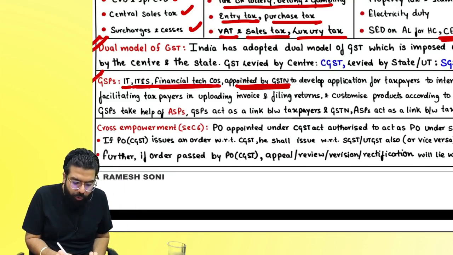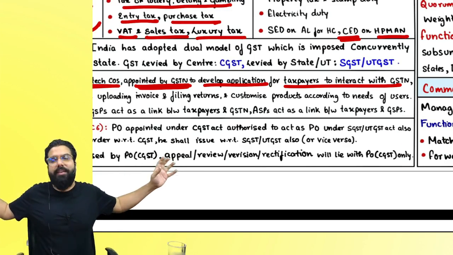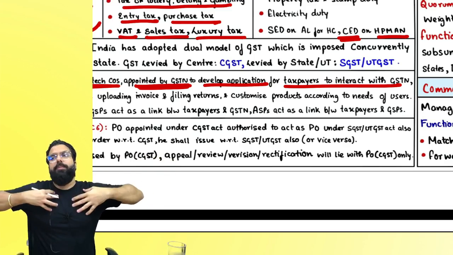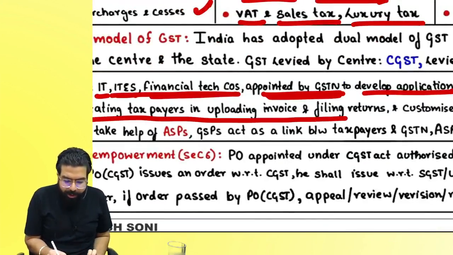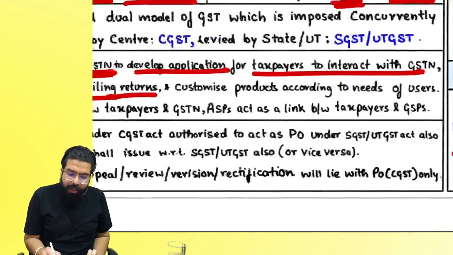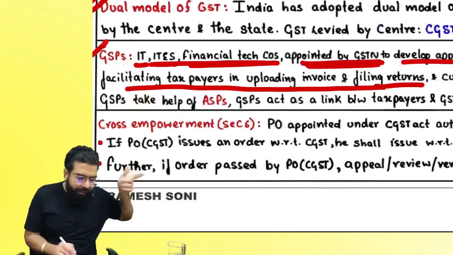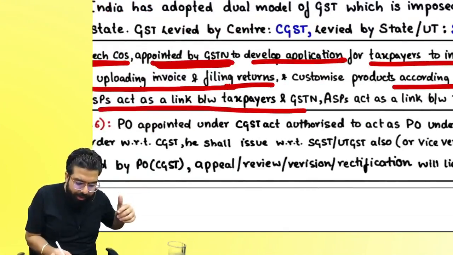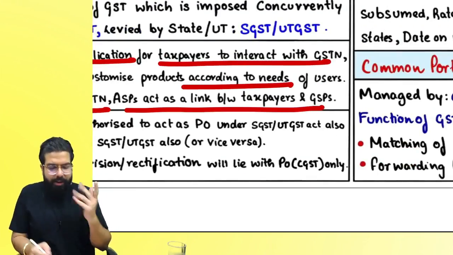GSPs are IT companies appointed by GSTN to develop applications for taxpayers to interact with GSTN. Whenever a taxpayer wants to interact with GSTN, GSPs will develop the application. Then they facilitate the taxpayer in uploading invoices and filing returns, and customize the product according to the need of the user. Then GSPs take the help of whom? ASPs. GSPs act as a link between the taxpayer and GSTN, and ASPs act as a link between the taxpayer and GSTN.